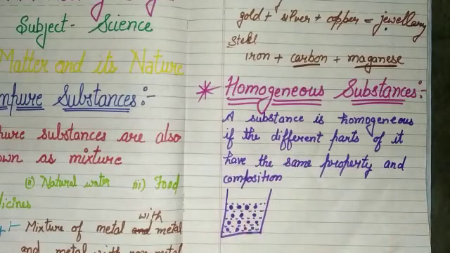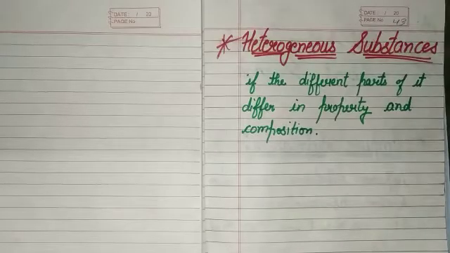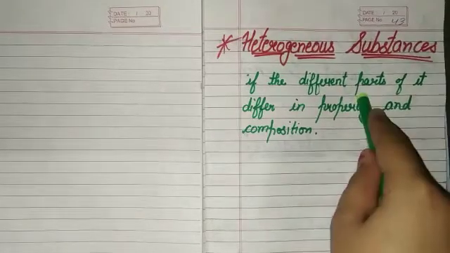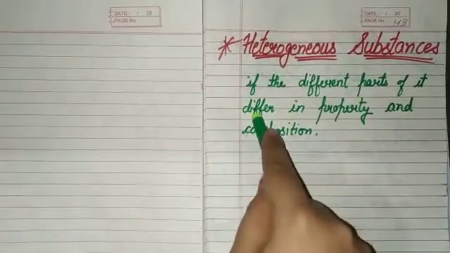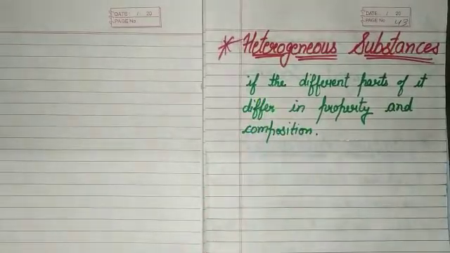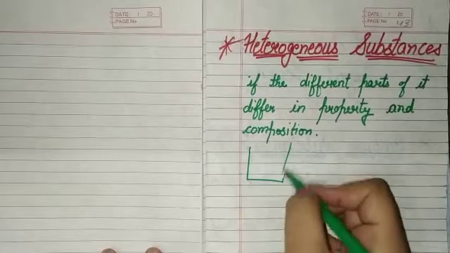Okay, next is heterogeneous substances. A substance is heterogeneous if the different parts of it differ in property and composition. In homogeneous mixtures, their property is the same, but in heterogeneous mixtures, their properties differ and composition also differs. Okay, suppose we take a beaker.